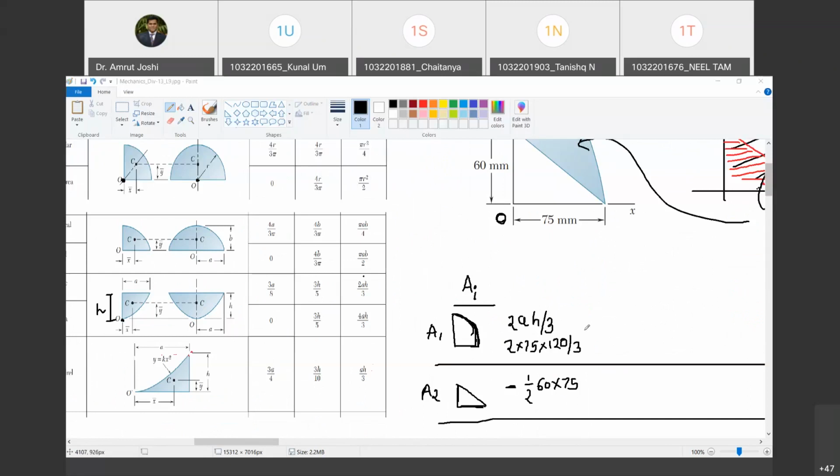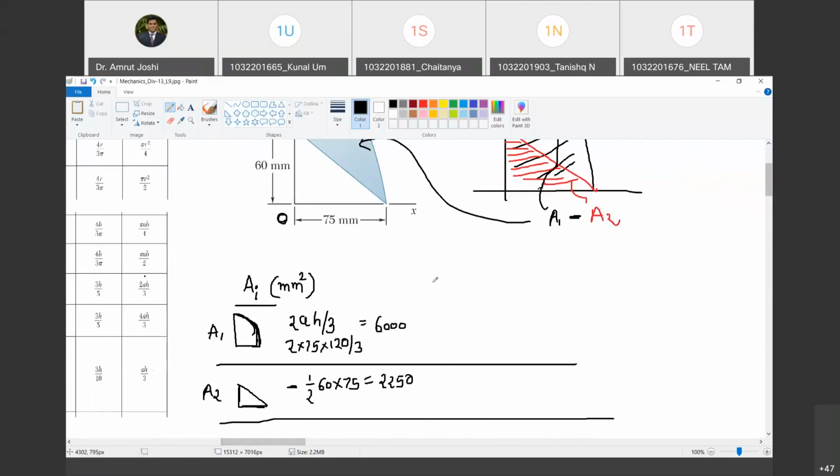Can you tell me how much is A1 and how much is A2? A1 is 6,000 and A2 is 2,250. And mind you, you also have to mention the unit. The unit here is mm square. We have to be consistent as far as the unit is concerned.